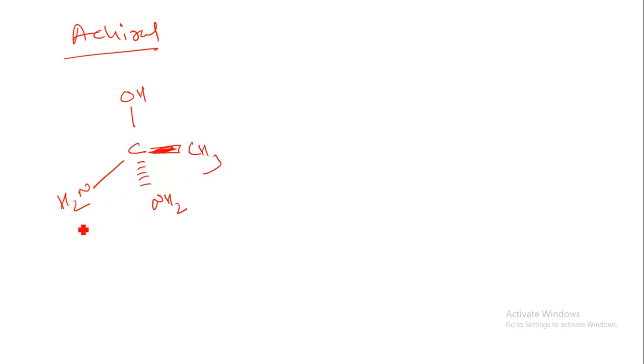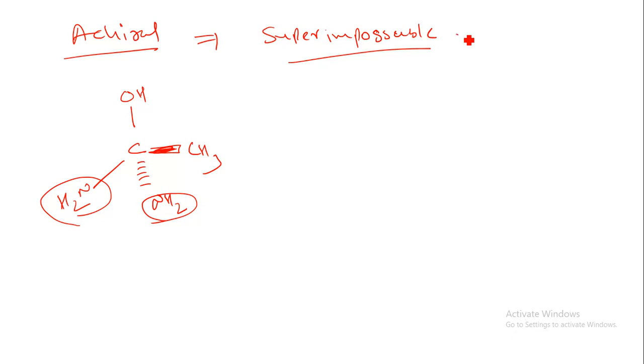You can see both are NH2 groups, so this is an achiral carbon, because only two groups are similar and the others differ. This carbon is superimposable on its mirror image, and it is optically inactive in nature.